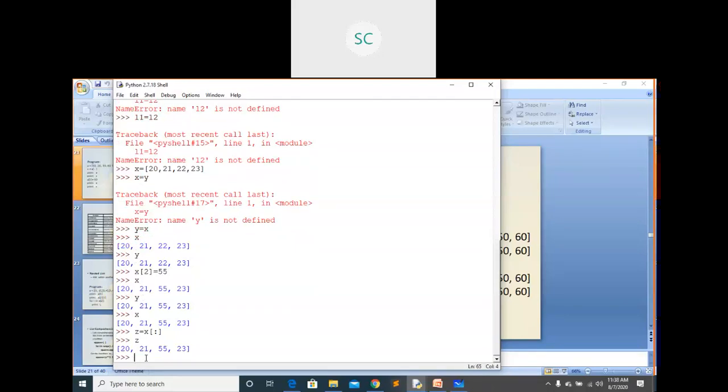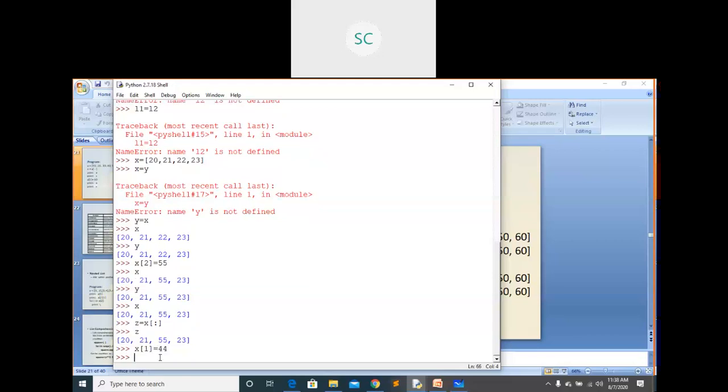Suppose I'm going to change values present at index position 1 in list x. I'm going to change one value in x. x of 1 means 21. I'm just changing that to 44. Observe here, this is the x.